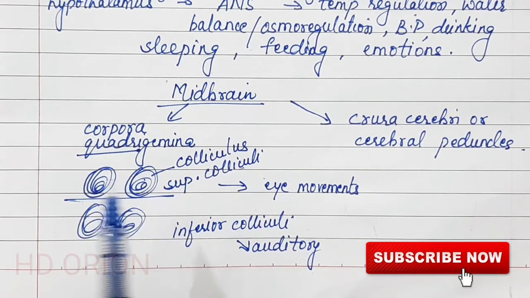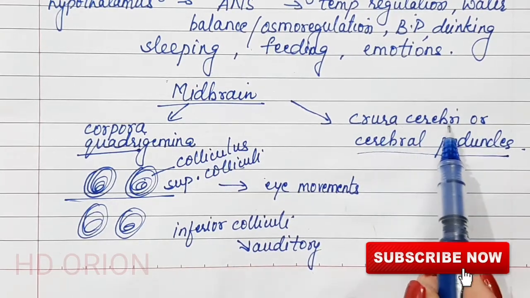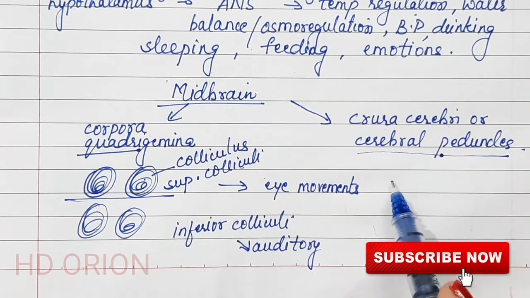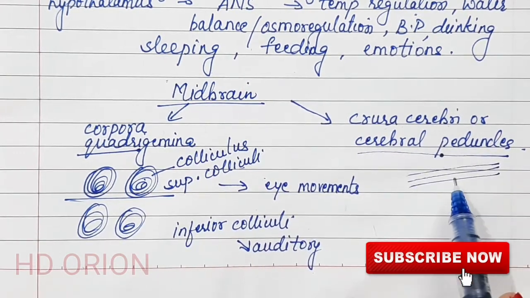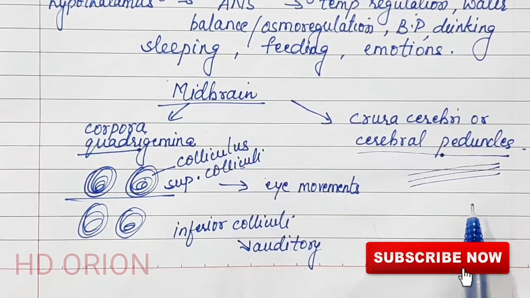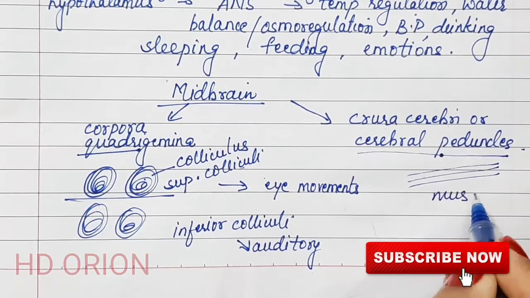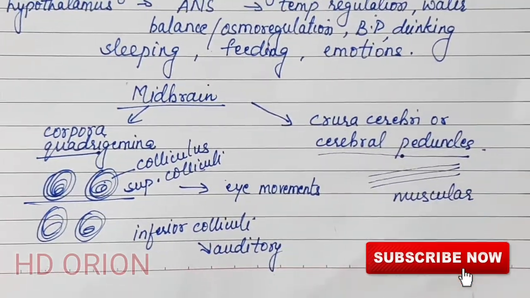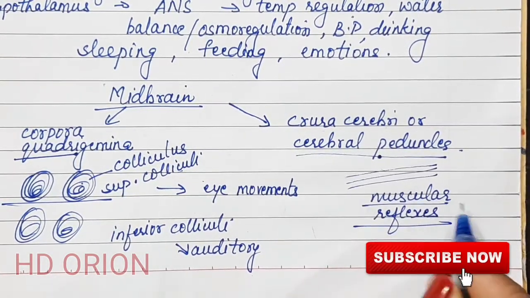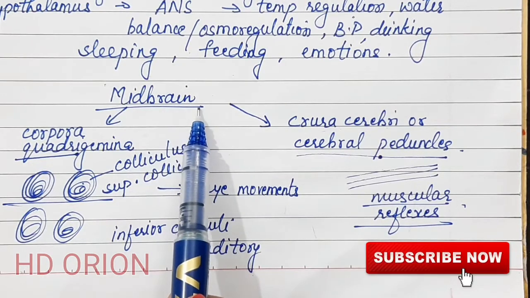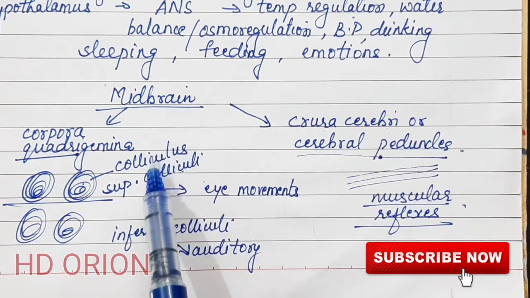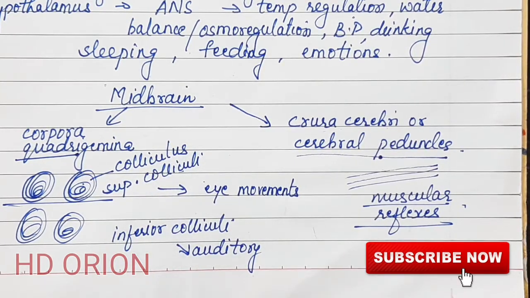This is present above the cerebral peduncles, or the crura cerebri, which, as I said, is the floor of the midbrain. These are present below. These are long bundles in the form of long nerve fibers which are present in the lower part of the midbrain, and this is associated with all the muscular reflexes. And this is important because it also has the iter. From here the iter, or the aqueduct of Sylvius, passes to the medulla oblongata.